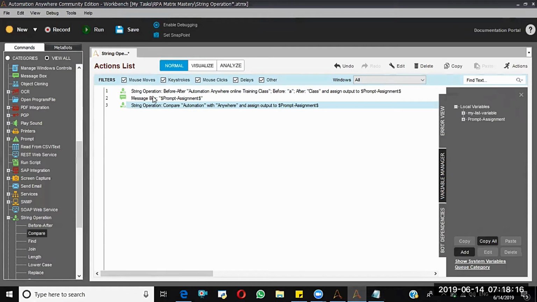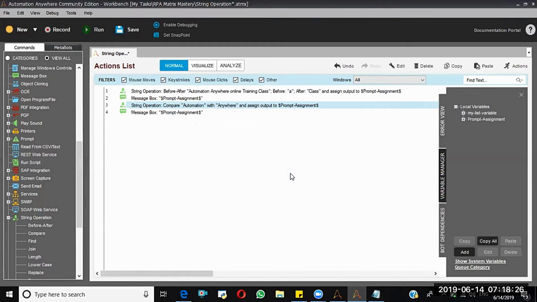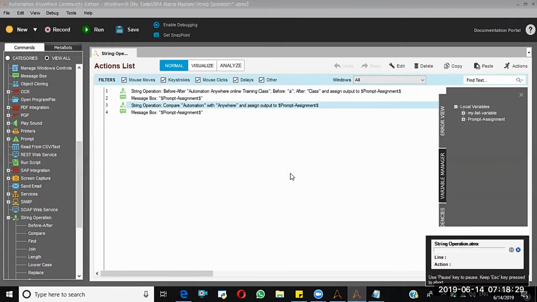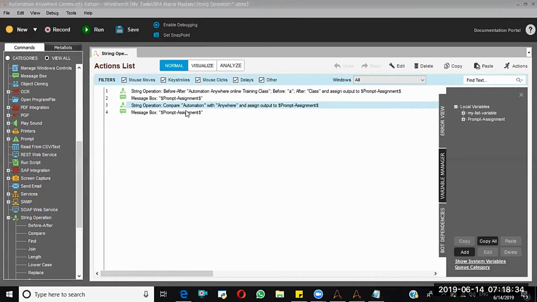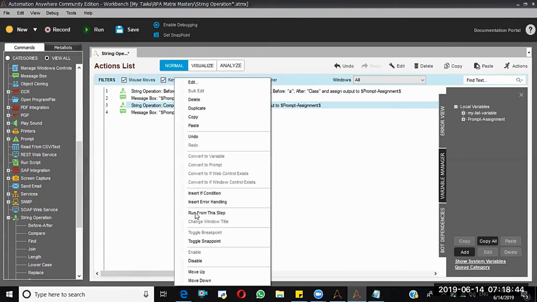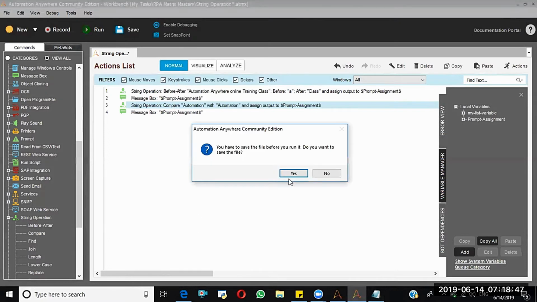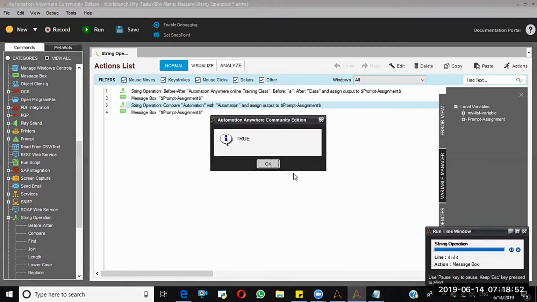I am going to run this from this step. It is giving false. So now I'm going to put automation here. Again, I'm running from this step. Now it is giving true.